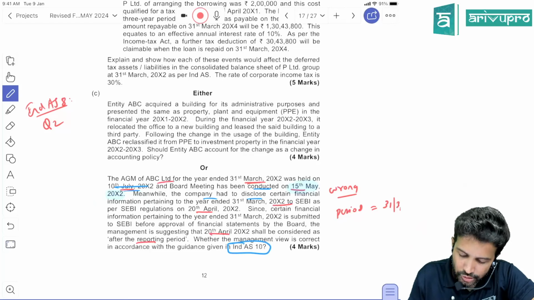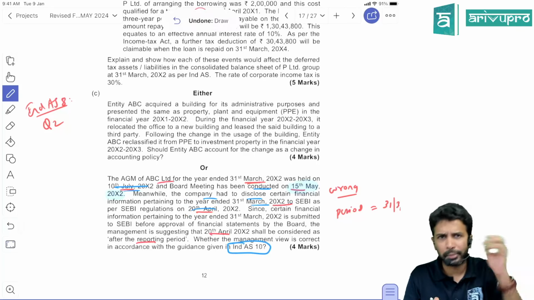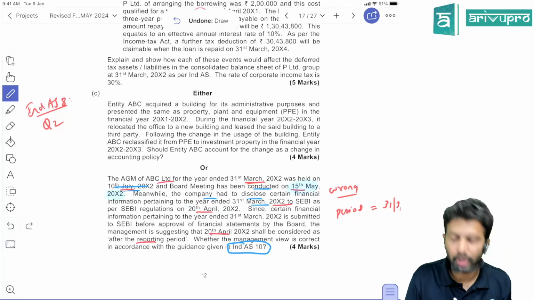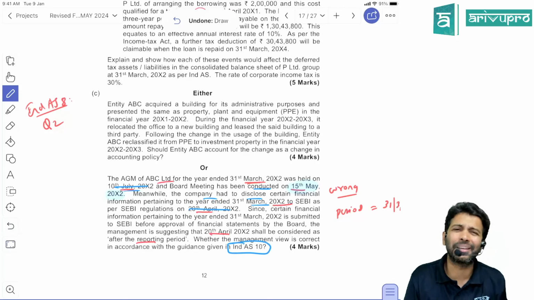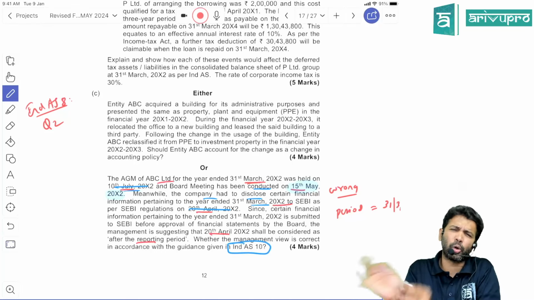Meanwhile, the company had to disclose certain financial information pertaining to the year ended 31st March 2022 to SEBI on 20th April. Obviously it's a listed company, so we have to give some data to SEBI, and SEBI is saying you have to give me the data by 20th April. Now tell me, is this 20th April relevant for me? Irrelevant. Any date other than the board of directors' approval date is irrelevant.